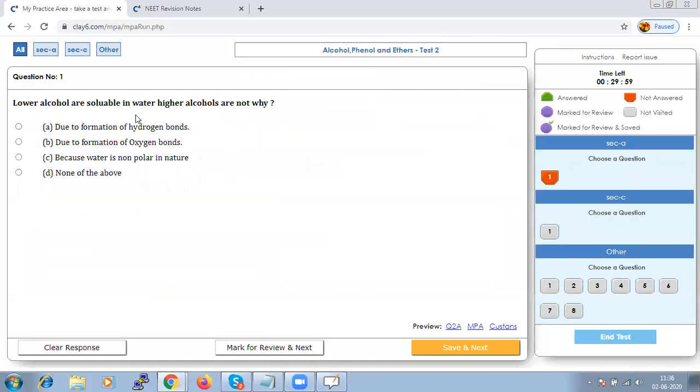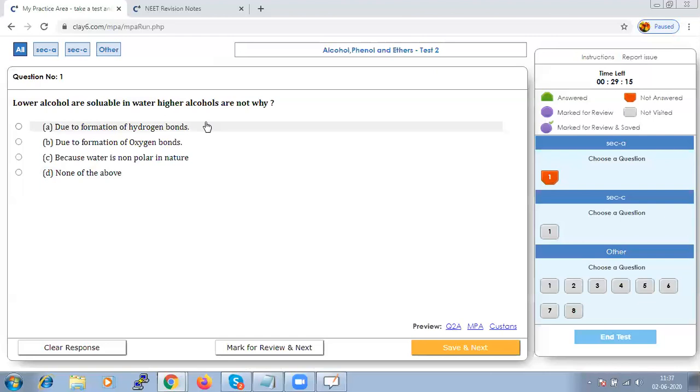This type of chapter, the organic part, is totally based on chemical reactions. Hence it is very important to focus on the reaction which is taking place and what could be the product formed. So if I say lower alcohols are soluble in water and higher alcohols are not, what should be the reason behind that?